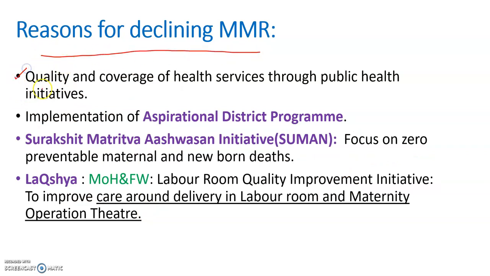Obviously the main reason is better coverage of health services than in previous years, and the quality of services has also improved through the public healthcare systems and the public healthcare initiatives that the government has launched throughout its terms. Now let us analyze some of the programs that the government has initiated over time.